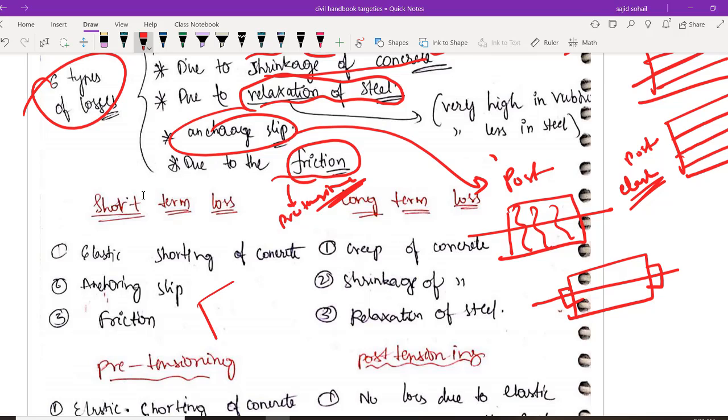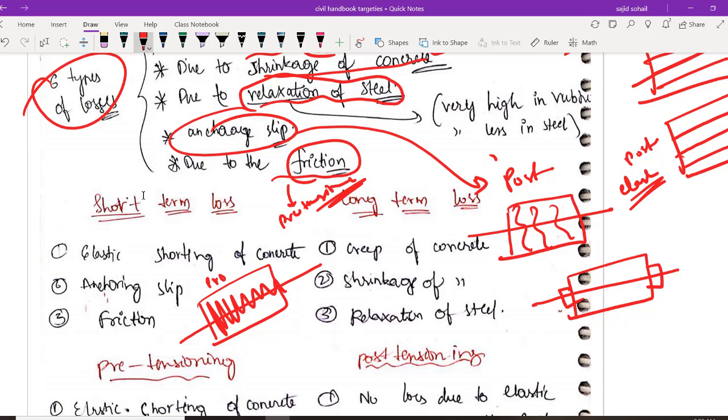Very clear, because we are dragging the wire and casting it along with the concrete itself, right? So it is very well bonded. Wire आगे पीछे नहीं जा रहा है, therefore there won't be any frictional losses in pre-tensioning. But in post-tensioning there could be these friction losses.